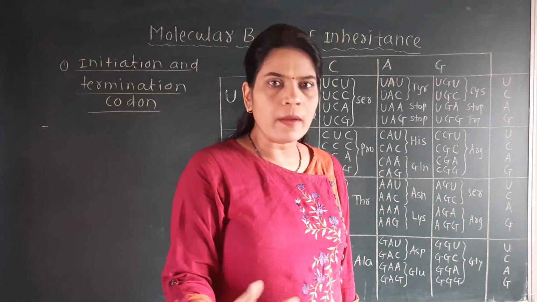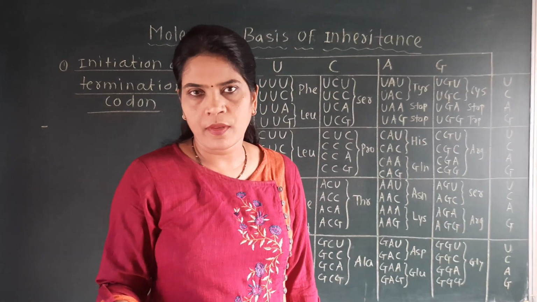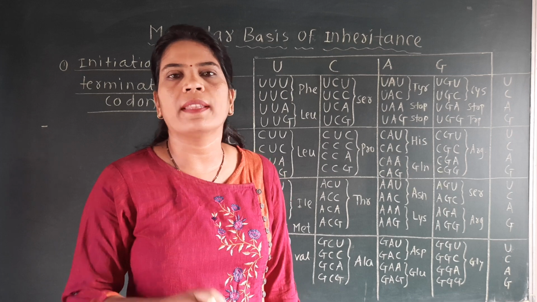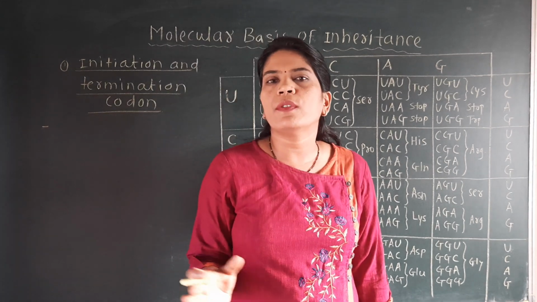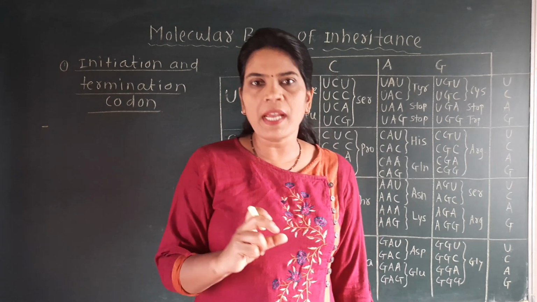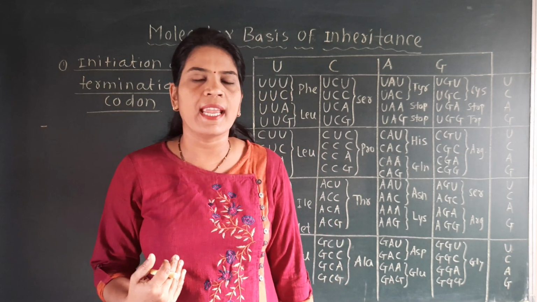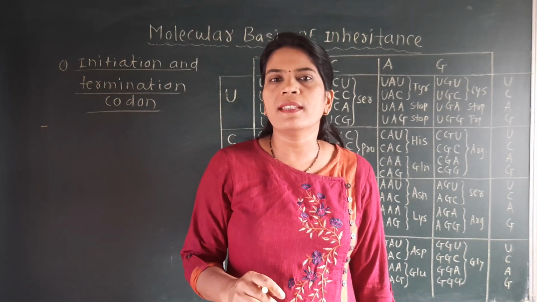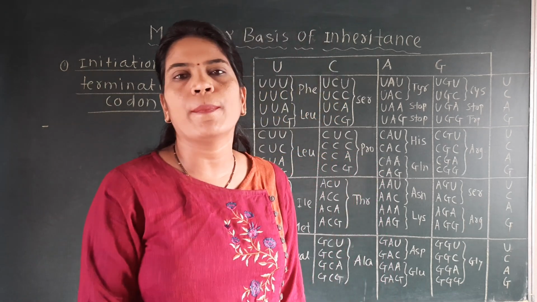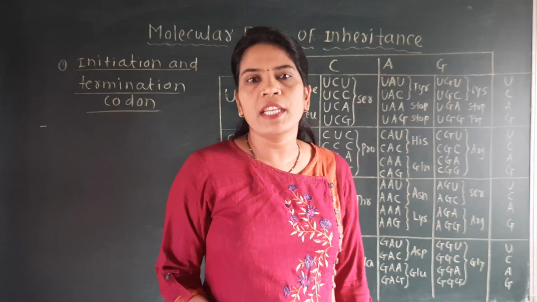See here, we have seen that codon is a part of DNA. This codon from DNA gets transferred onto the mRNA strand during the process of transcription. So these codons are present on the mRNA, transferred from the DNA. If we consider the strand of the mRNA, you will find that at the start of the mRNA there is always one codon, and that is called the initiation codon.